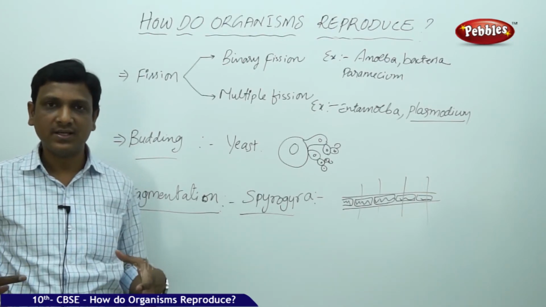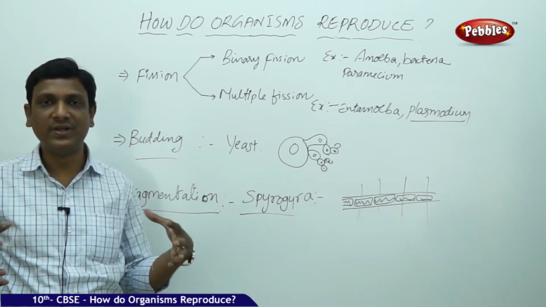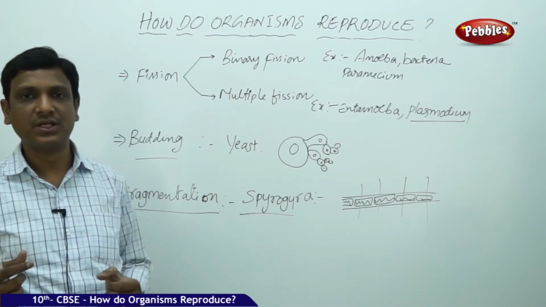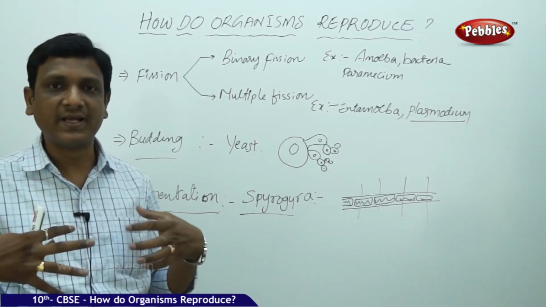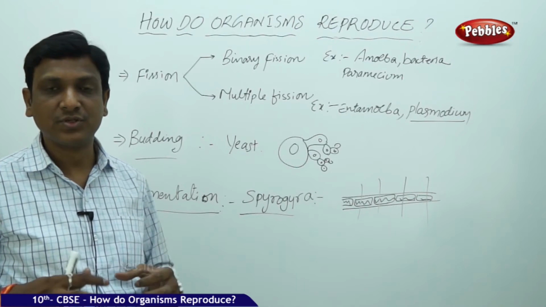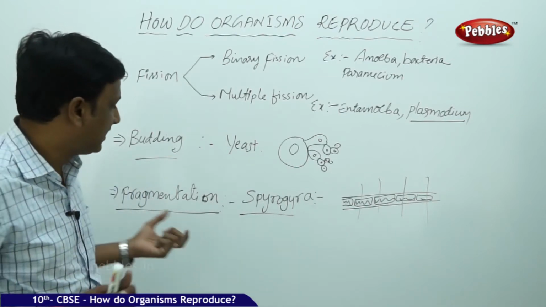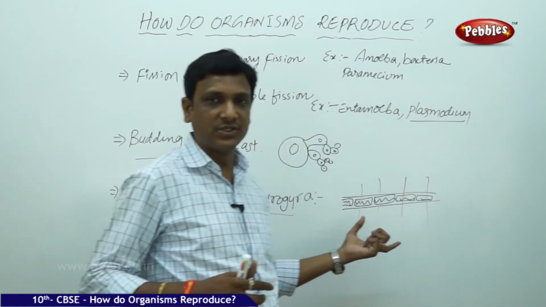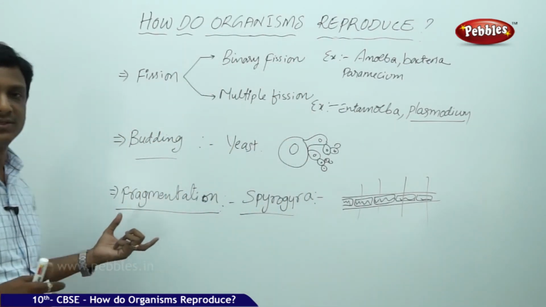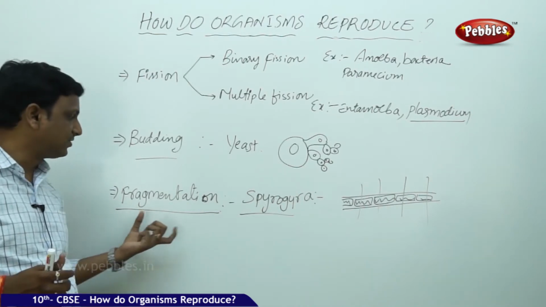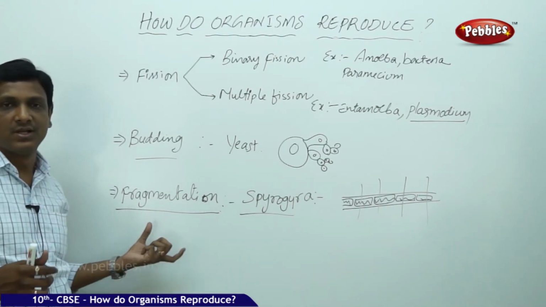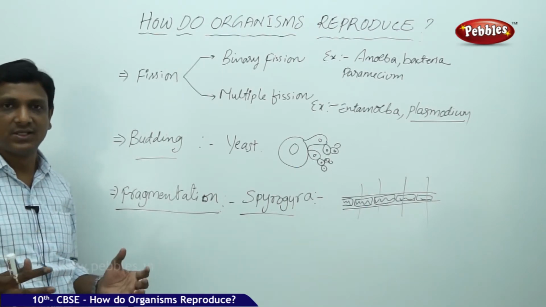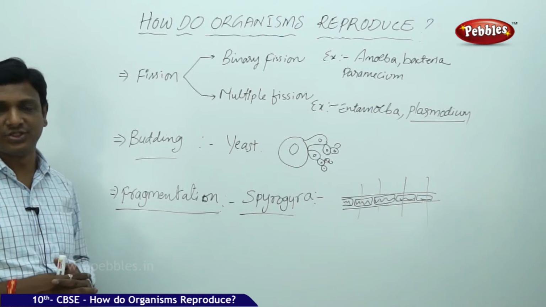In our body, the cells are differentiated into various systems, and each system is comprised of various tissues. That means all the cells are not alike in our body. So differentiation has taken place. But in the simple form, in Spirogyra, all the cells are alike, so there is a possibility of fragmentation. They can use this fragmentation as a mode of reproduction, but that is not possible in the higher organisms. So they have other, more complex means of reproduction.